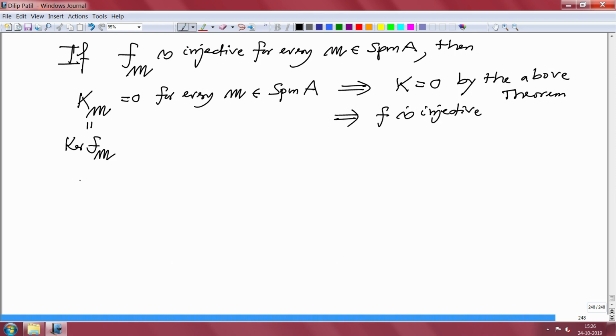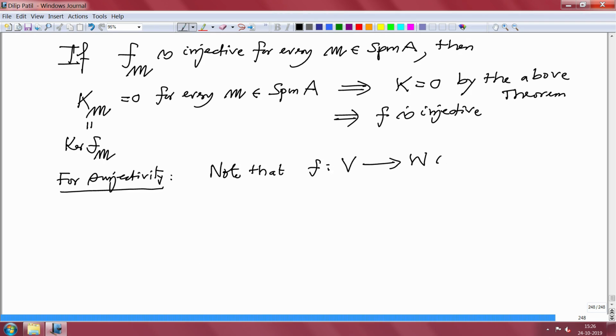Now, similarly for surjectivity, we have to consider a suitable replacement for the kernel. So, note that f from V to W is surjective if and only if the co-kernel of f is 0.